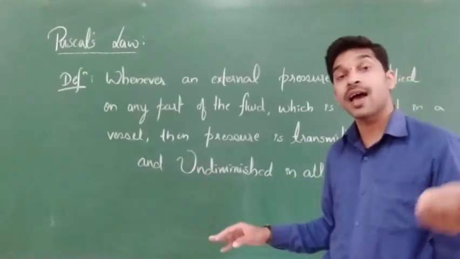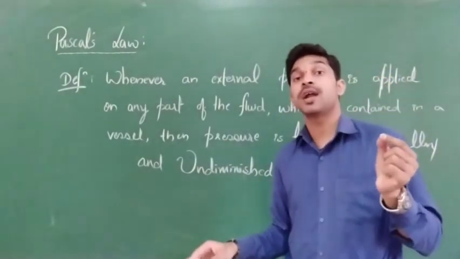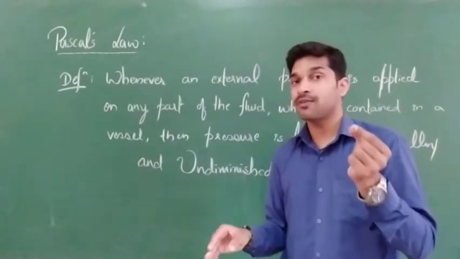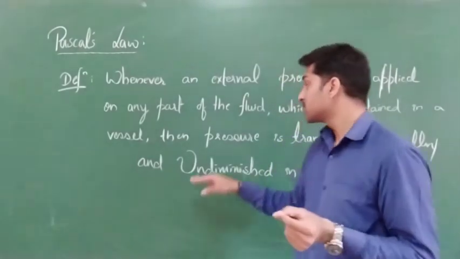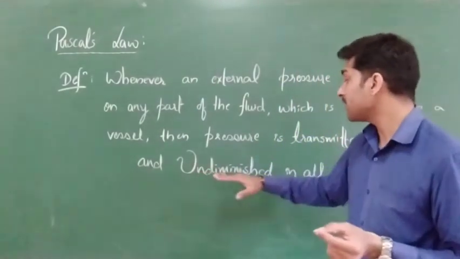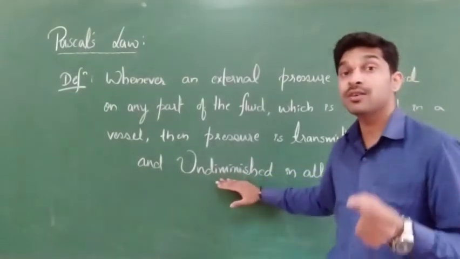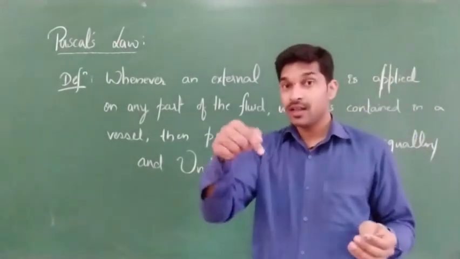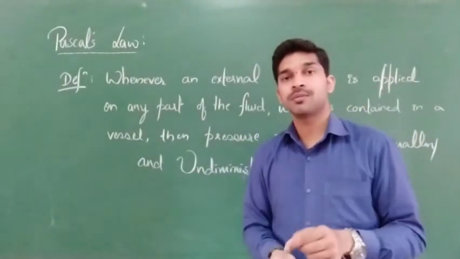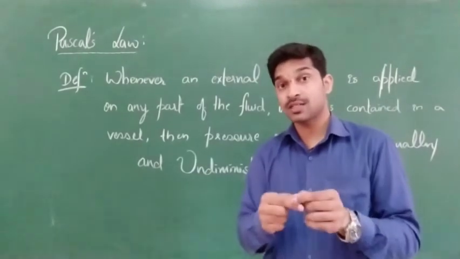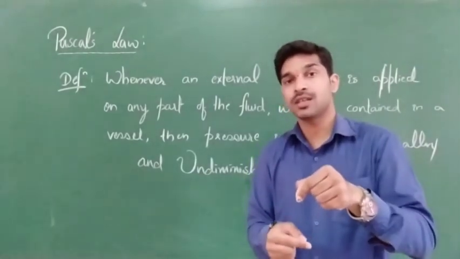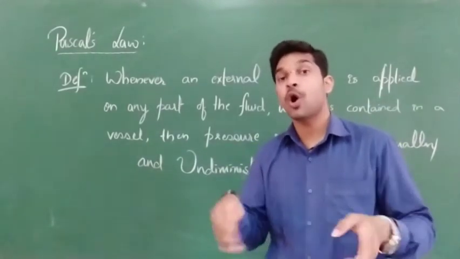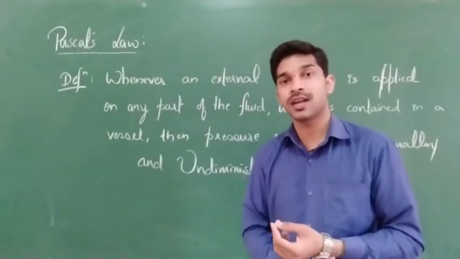What will transmit equally? The external pressure which we had applied, that pressure value will transmit equally and the value doesn't get lesser. Clear? So transmitted equally and undiminished. Undiminished means that value doesn't decrease. Undiminished in all directions. If in that vessel, exactly at the center, you apply the external pressure to the liquid contained in the vessel, it will be transmitted equally in all directions and that pressure value doesn't get decreased.